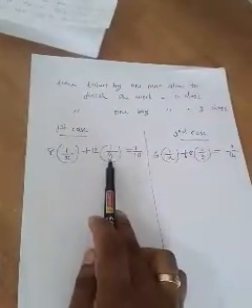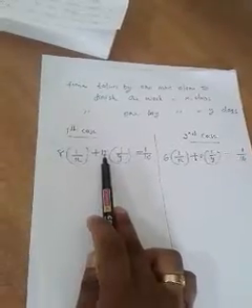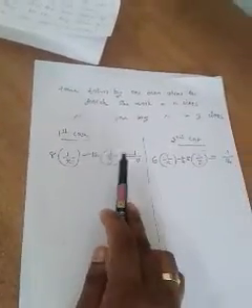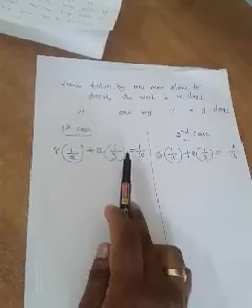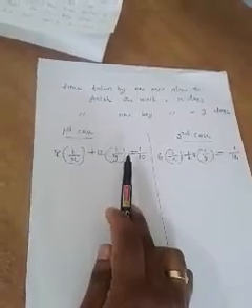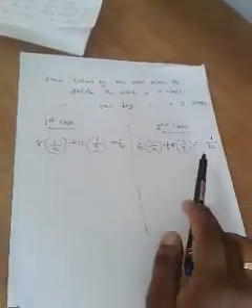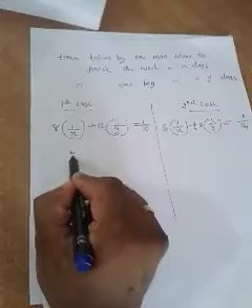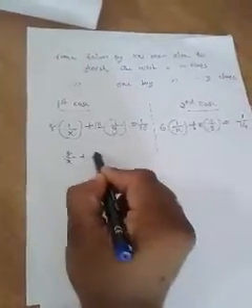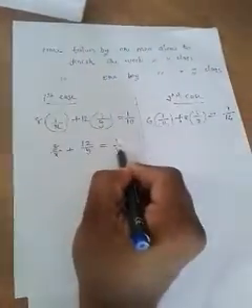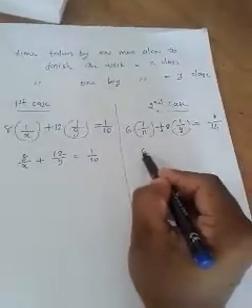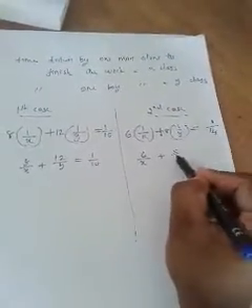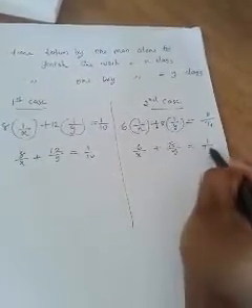Multiply that 1 by y with the number of boys. How many boys are there in the first case? 12, is equal to how many days they need to complete that piece of work? 10 days. Take the reciprocal. We have to take the reciprocal of everything. Then the second case similarly. So we got two equations: 8 into 1 by x becomes 8 by x, plus 12 into 1 by y becomes 12 by y, is equal to 1 by 10, and 6 into 1 by x becomes 6 by x, plus 8 into 1 by y becomes 8 by y, is equal to 1 by 14.